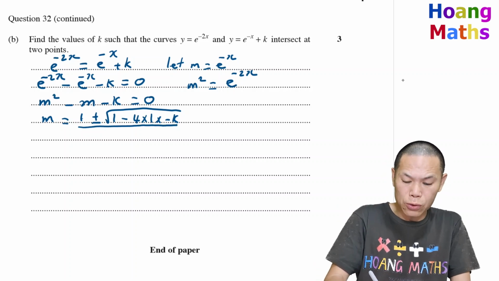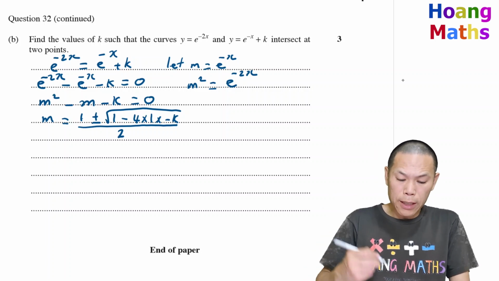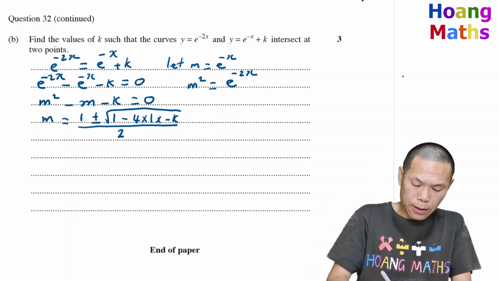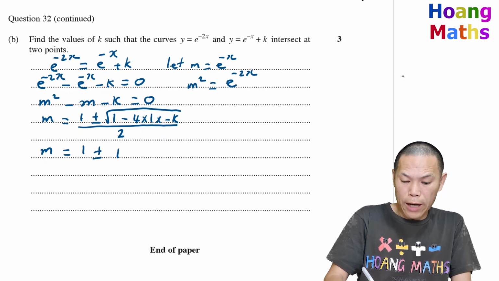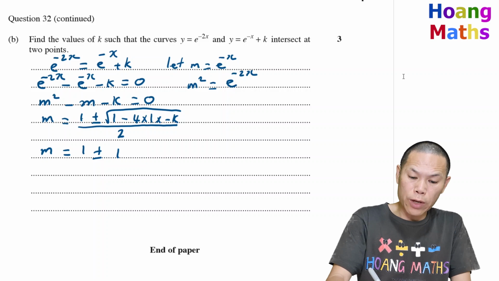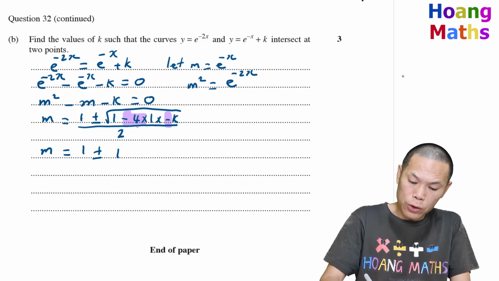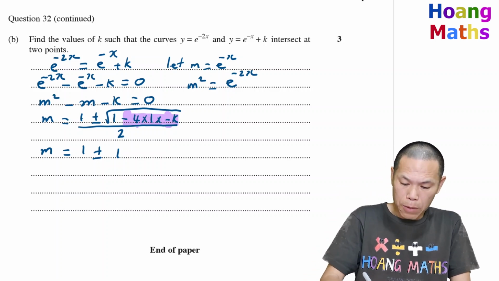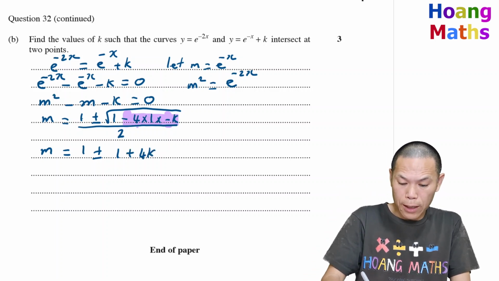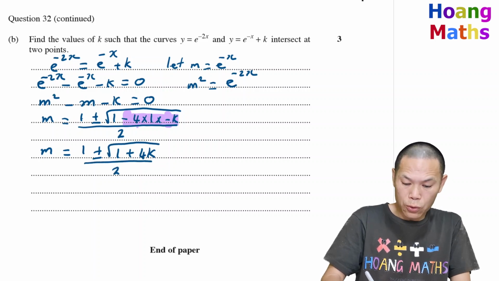So 2 times 1 is 2. So this means that m is equal to 1 plus or minus the square root of 1, and don't forget, a negative times a negative becomes positive, and 4 times 1 times k gives me 4k. So that means plus 4k, square root, over 2.